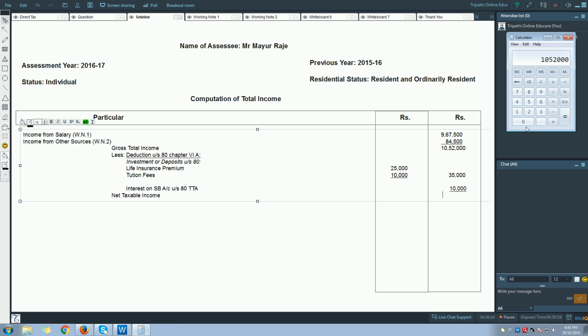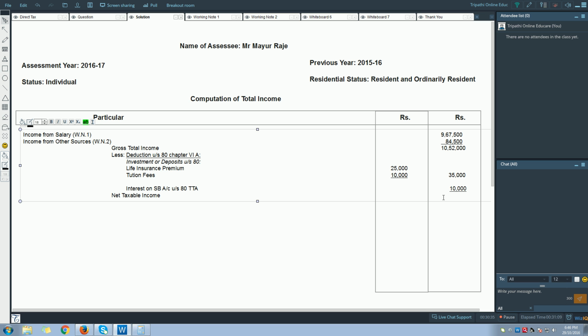Now let us subtract all from the gross total income. So once you subtract, you will get net taxable income.